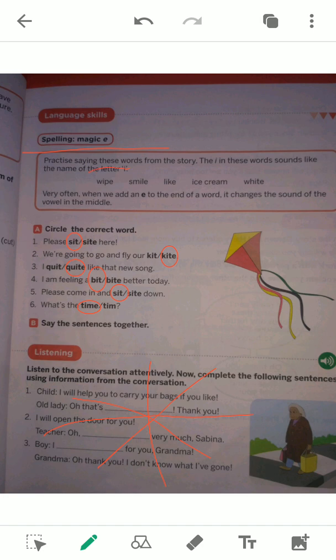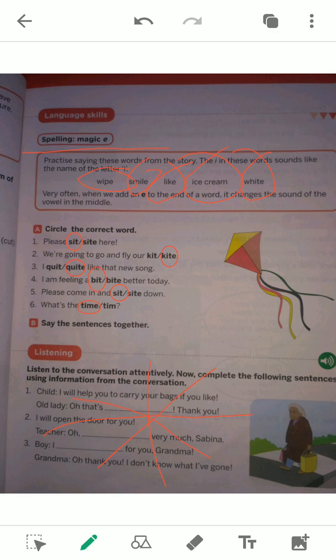In this way every example will work. For example, WIP. If E has been added here, its pronunciation becomes wipe, not whip. Similarly, smile, not smell. Like, ice cream, white. In every case there is E at last. That's why the spelling is like this.